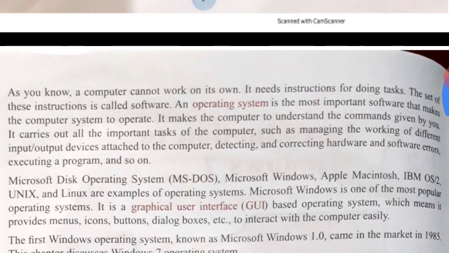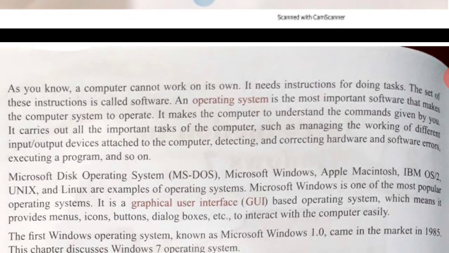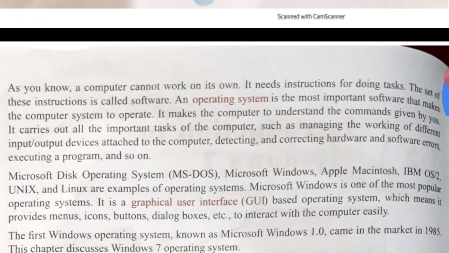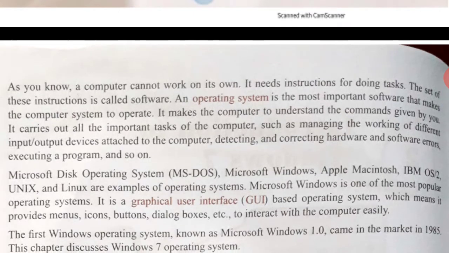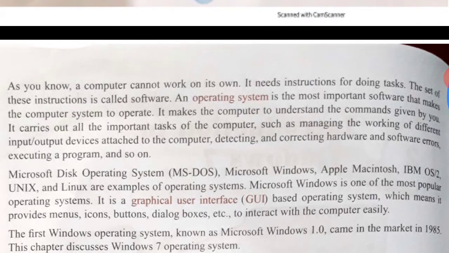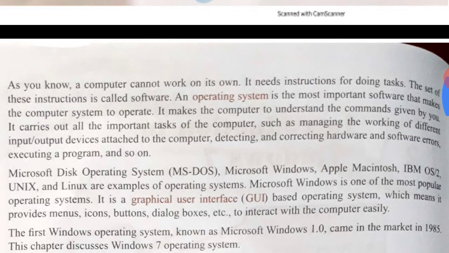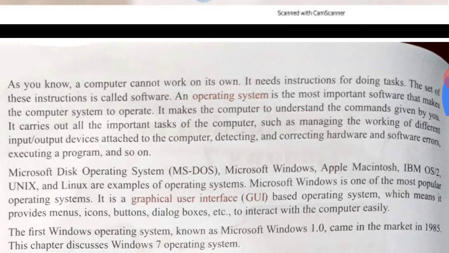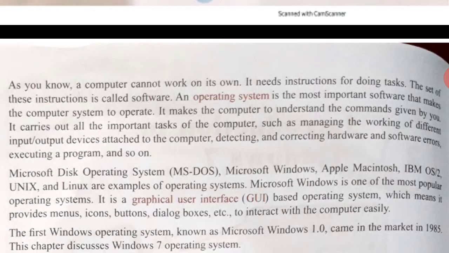An operating system is the most important software that makes the computer system operate. It makes the computer understand the commands given by you. It carries out all the important tasks of the computer, such as managing the work of different input-output devices attached to the computer, detecting and correcting hardware and software errors, executing a program, and so on.